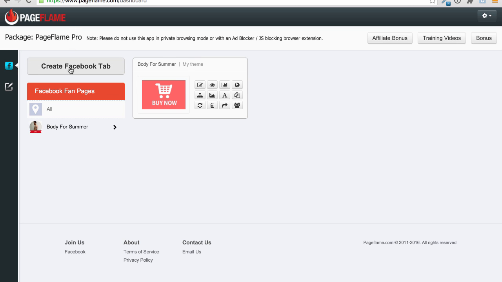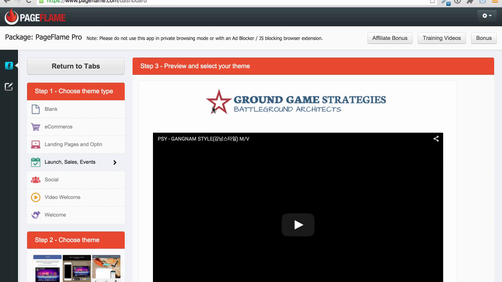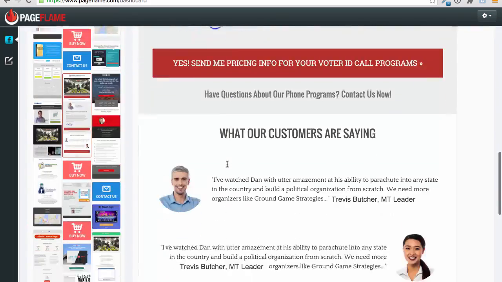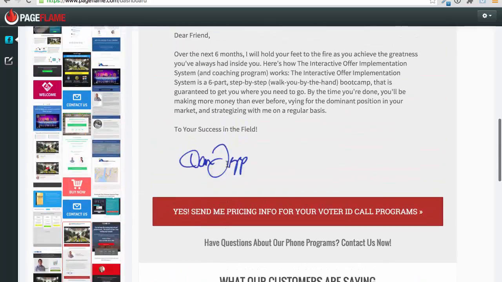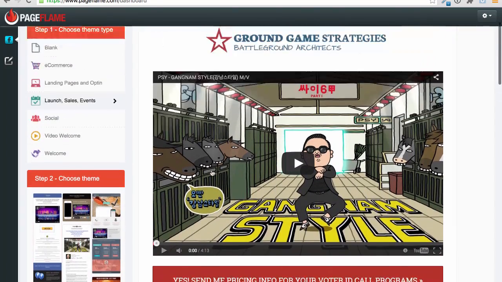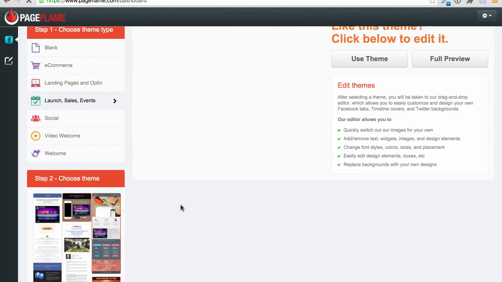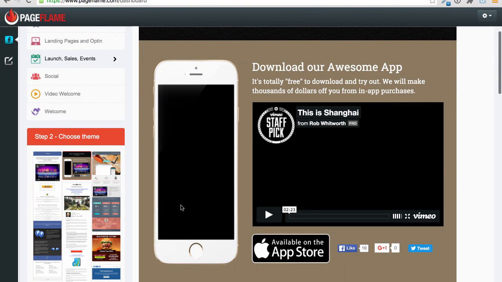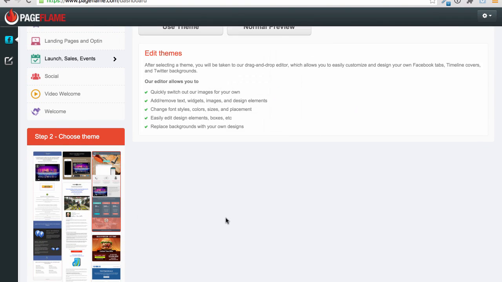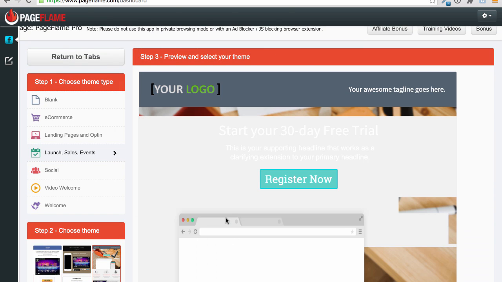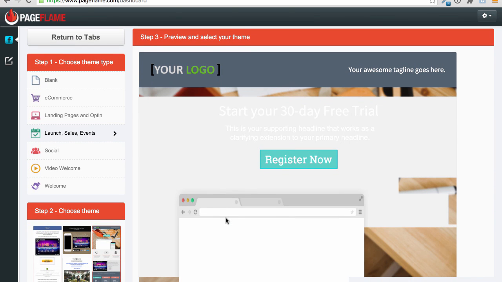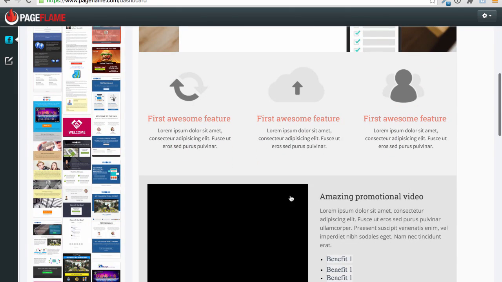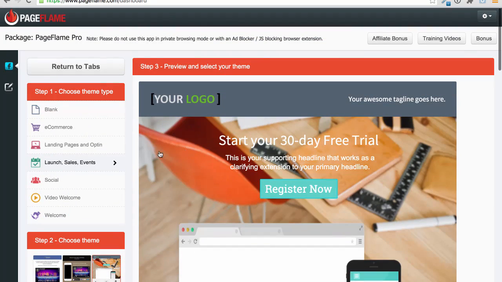Now, the first step you do is you need to go create page tab. The great thing about the software is that there's a number of options when it comes to building templates. You can see here the templates themselves look really professional. If I was to choose a theme, I could see which kind of theme I wanted. So if I was advertising this mobile app, I could choose to advertise this mobile app. If I was selling, then I'm able to sell through this particular system right here, Register Now. This is a software. You can customize, add your own images in here, add your own benefits, and so on.